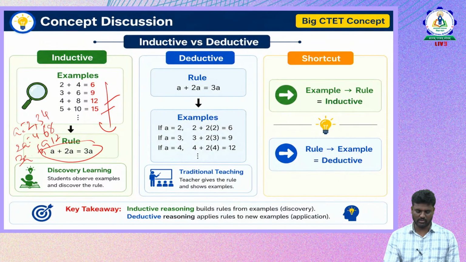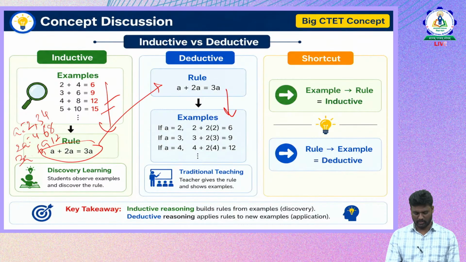In the deductive approach, exactly the reverse of the inductive approach, first we introduce the rule, a plus 2a is equal to 3a, and based on this we take the examples and try to prove that the rule is satisfied in the given condition. So if a is equal to 2, then 2 plus 2 into 2, 3a becomes 6. Okay, so this is the deductive approach.